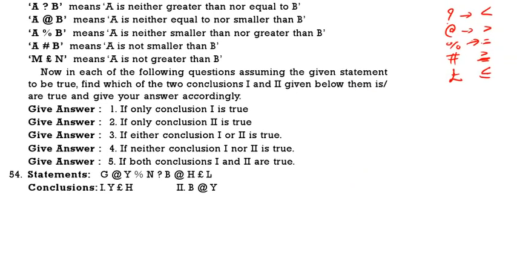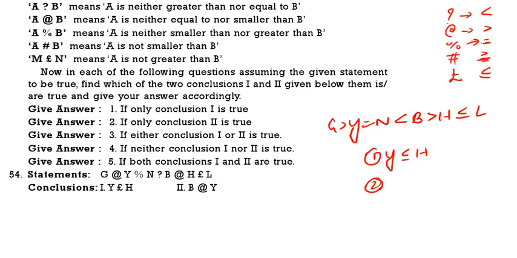Next question. G at for V. So G greater than Y. Y is equal to N. N less than B. B greater than H. H less than or equal to N. Y less than or equal to H.